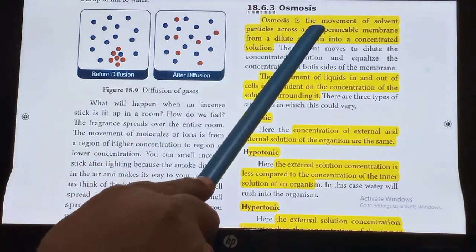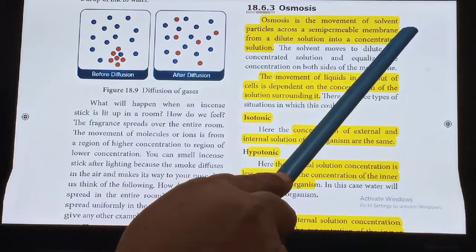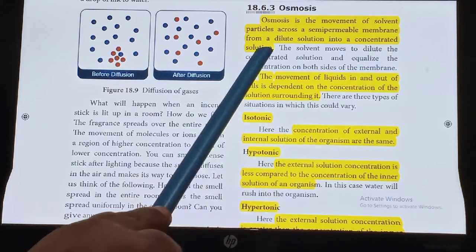Osmosis. Osmosis is the movement of solvent particles across a semi-permeable membrane from a dilute solution into the concentrated solution.